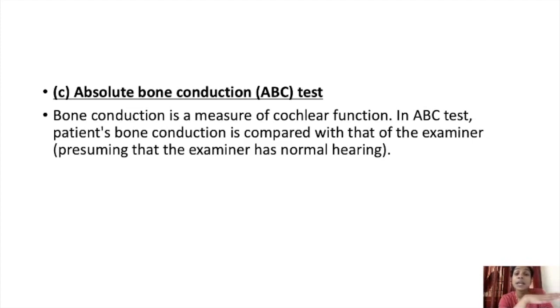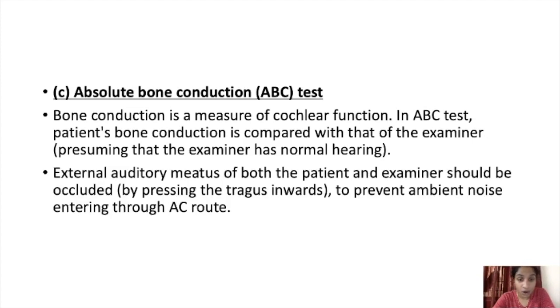So here it is compared to that of the examiner, presuming that the examiner has normal hearing. If the examiner has normal hearing, then we will compare that with the examiner's. The external auditory meatus of both the patient and the examiner should be occluded by pressing the tragus inwards to prevent ambient noise entering the air conduction route.